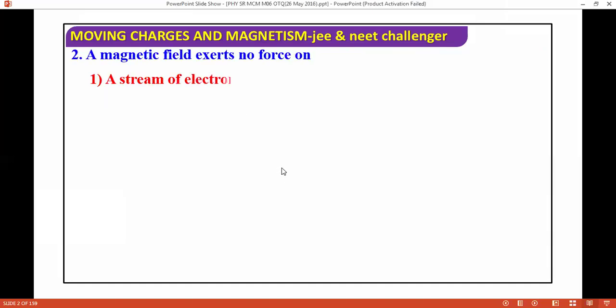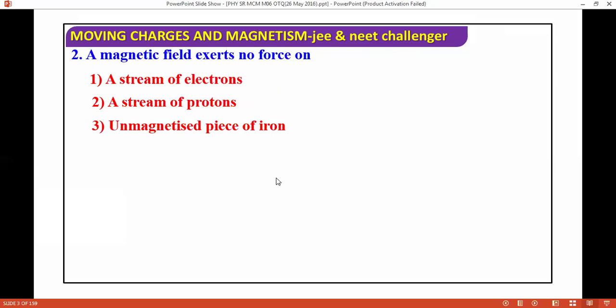A magnetic field exerts no force on a stream of electrons, a stream of protons, an unmagnetized piece of iron, and a stationary charge. Okay, so we're talking about the question: a magnetic field exerts no force on a stationary charge. If the charge is stationary, it will exert no force.